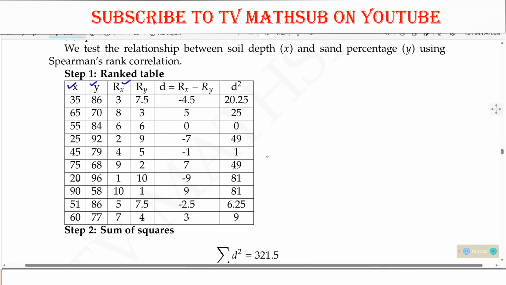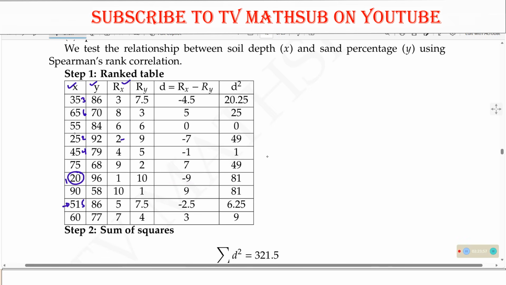So if we start from the smallest, for the values of X, the smallest is 20, so we give this one 1. The next value is 25, this becomes 2. The next value is 35, this becomes 3. The next value 45 is 4. Then 50 will be 5.